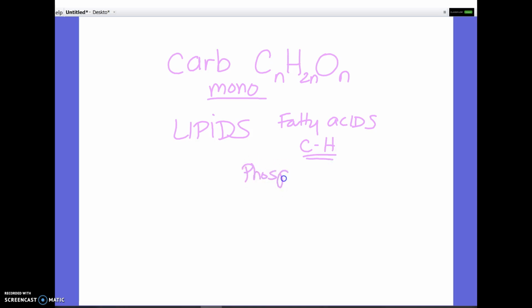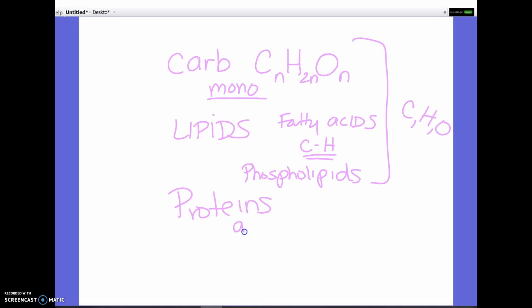Phospholipids were the only ones that contained something extra, and your cell membranes are made of phospholipids. They actually did have a phosphate group. But other than phospholipids, carbohydrates and lipids were mainly just made of carbon, hydrogen, and oxygen. Proteins were made of amino acids. They had carbon, hydrogen, oxygen, and they were the ones that had an amino group on their amino acids, and so nitrogen would be very important there.